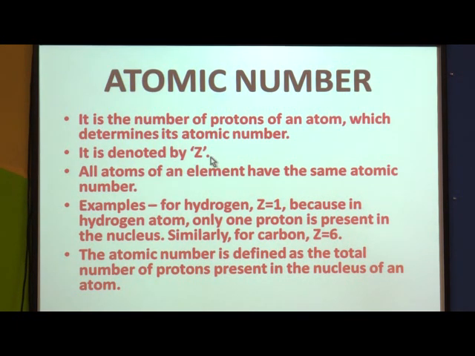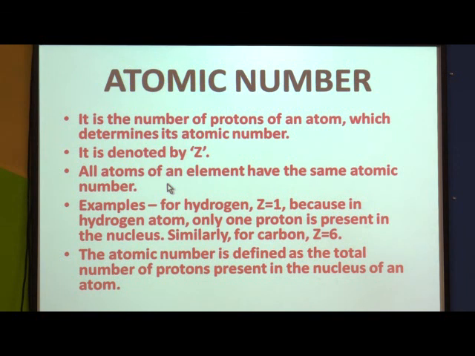Atomic number is denoted by a letter Z. All atoms of an element have the same atomic number. So whatever the number of atoms of one particular element, all these atoms have the same atomic number.